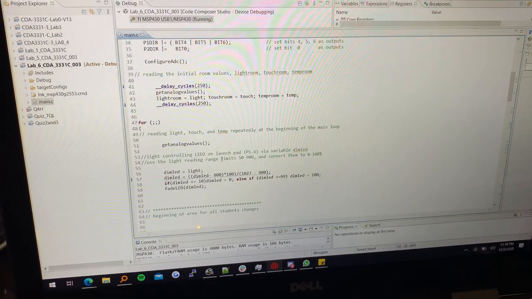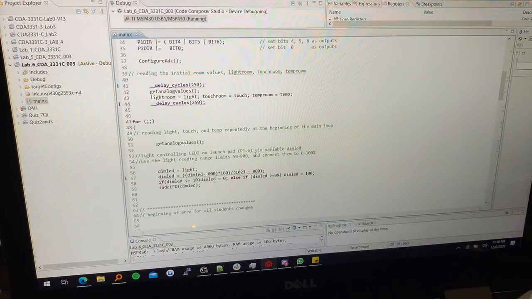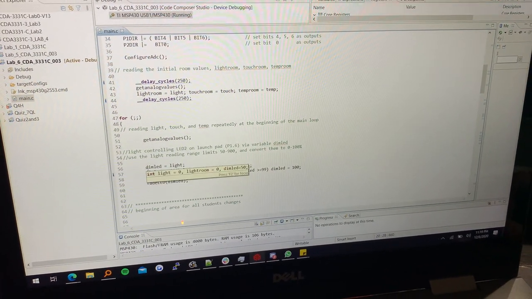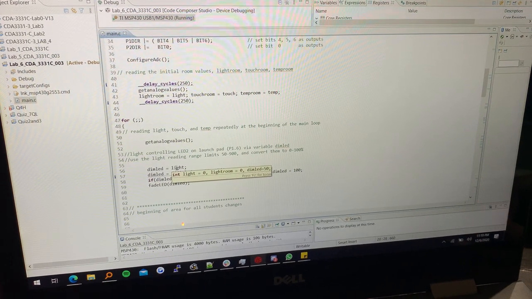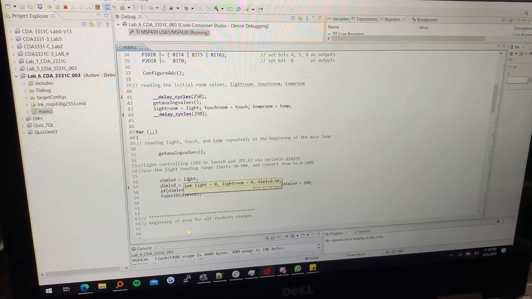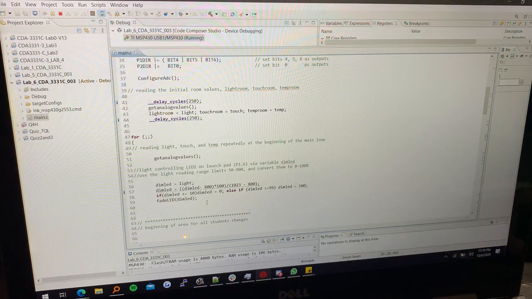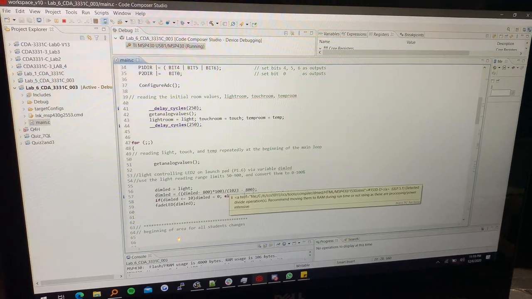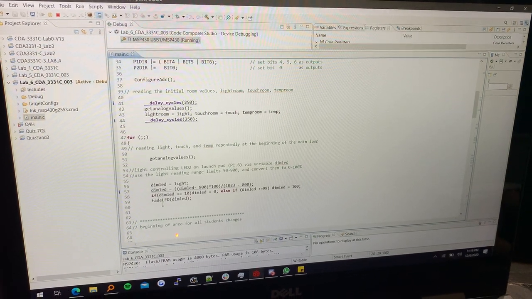We use a light reading range, limit 50 to 900, and convert them to 0 to 100%. So here I initialize dim LED with light, which initializes to 0. And you can see here I have my modified value, 1023 minus 800, represent dim LED now.